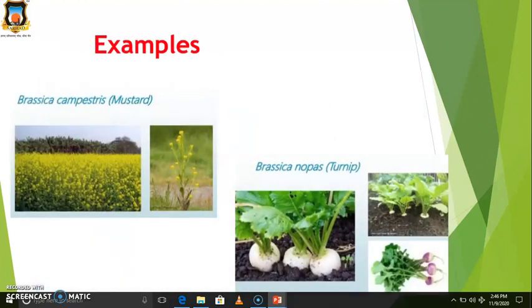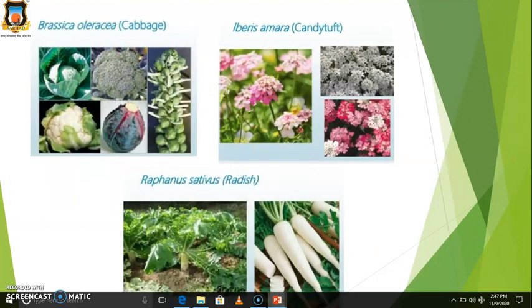Now some examples. Brassica campestris, whose common name is mustard. Then Brassica rapa is turnip. Then Brassica oleracea is cabbage. Then Iberis amara is candytuft. And Raphanus sativus is radish.